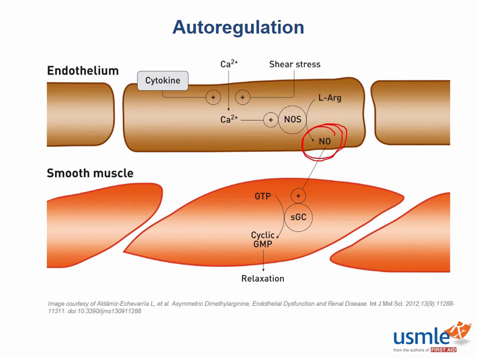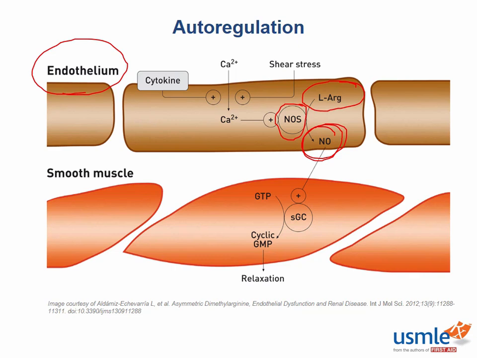Nitric oxide is another local metabolite that provides key vasodilatory properties to local areas. Any question about nitric oxide regarding autoregulation will definitely ask you about the biochemistry and the basic signal transduction cascade associated with nitric oxide. So let's review that here. Nitric oxide is created by the oxidation of arginine, an amino acid. It is done so by nitric oxide synthase, which is present in the endothelium.